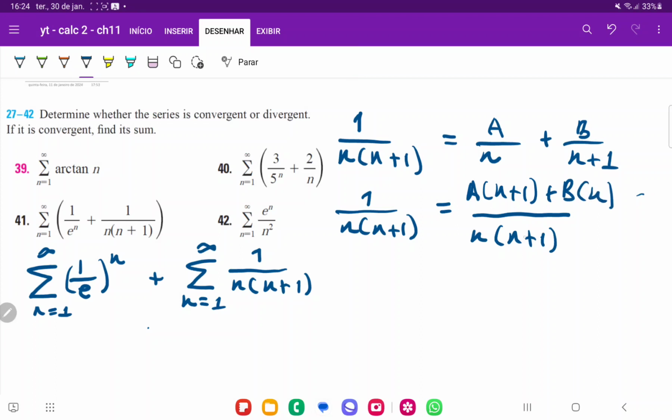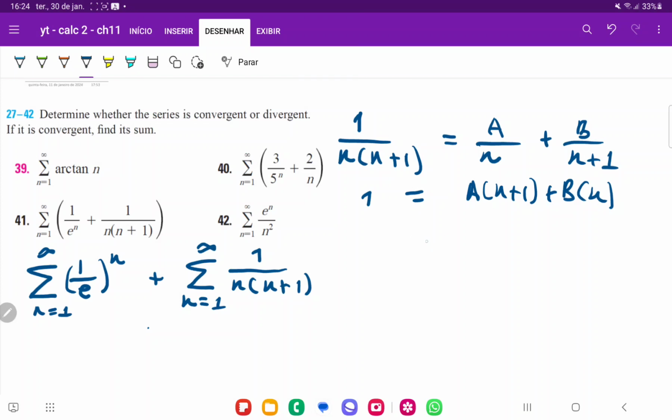So once we're here, we can see that the denominator is already equal, right? n times n plus 1 is equal to n times n plus 1, so we can just ignore that and focus on the numerator. So 1 has to be equal to a times n plus 1 plus b times n. Because this equation has to be true for all values of n, we can choose strategic values of n that would make solving it easier.